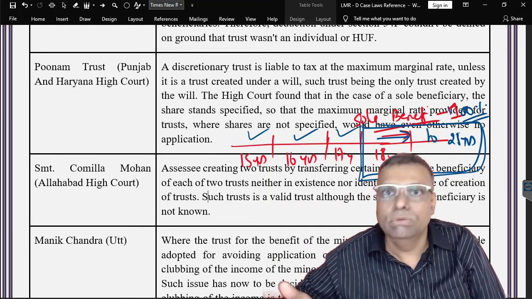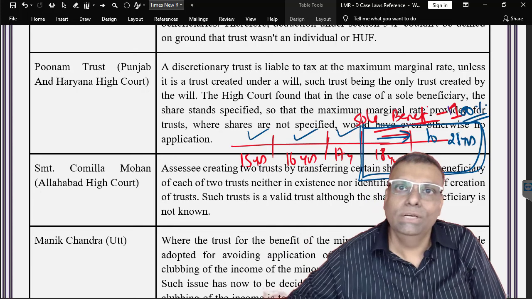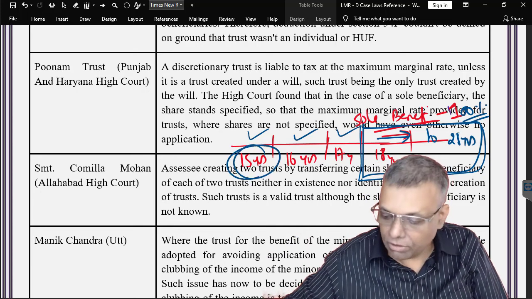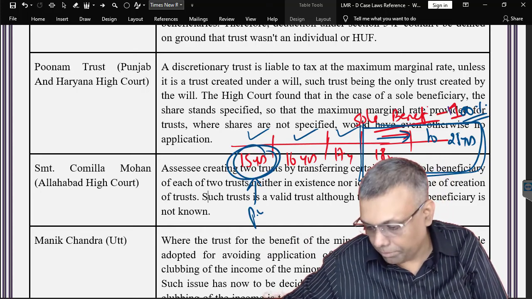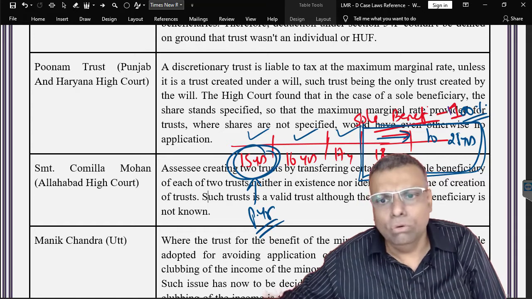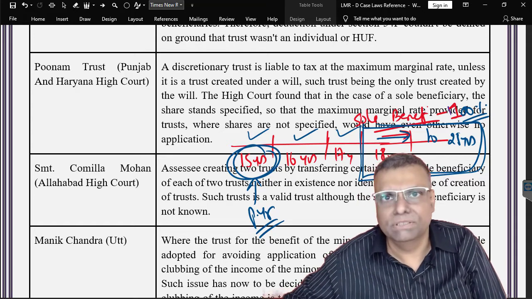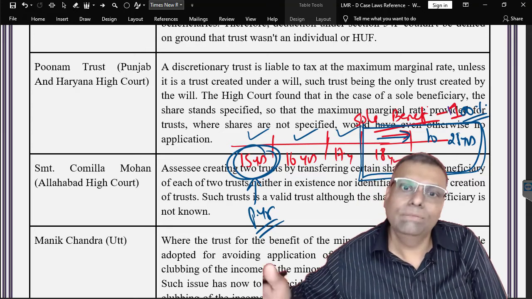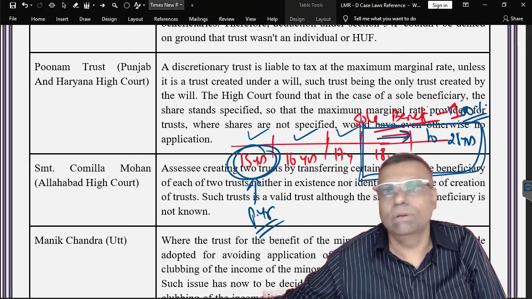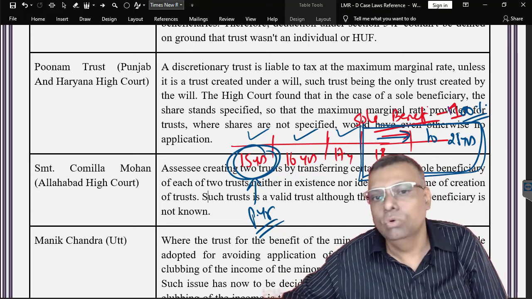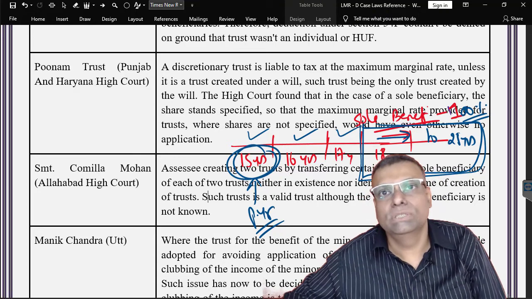So the opposite view will be that the share is not determined. Because we are talking about year-wise, in this particular previous year we will say that I don't know in which year you are going to give the benefits. And therefore it is not a determined share, so I will apply MMR. But these are two equal and opposite schools of thought.